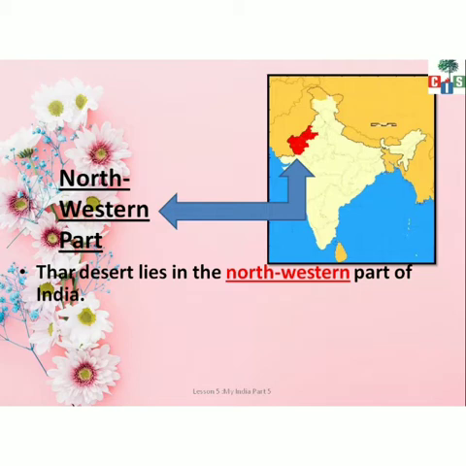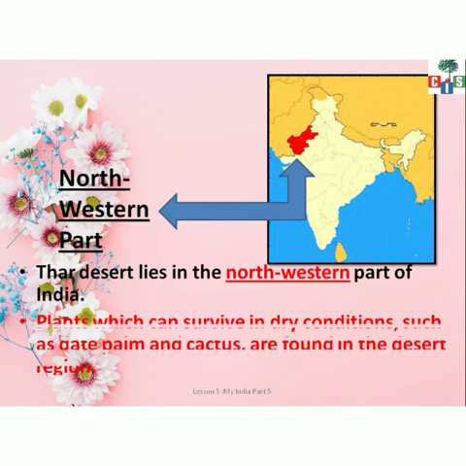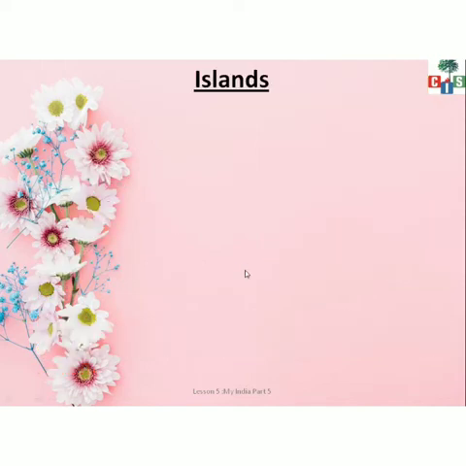Children, this area is covered with full of sand. ये sand से covered है पूरा और वहाँ पे बहुत कम rainfall होता है. Very little rainfall is there. That's why there are very few crops, बहुत कम crops है which can grow over there. जैसे कि plants which can survive in dry conditions such as date palm and cactus. These are found in desert regions. ये सारे plants कहाँ पे grow होते हैं? Desert region में. Date means खजूर होता है वो. Cactus plant you might have seen. Okay, so that was all about the Great Indian Desert.